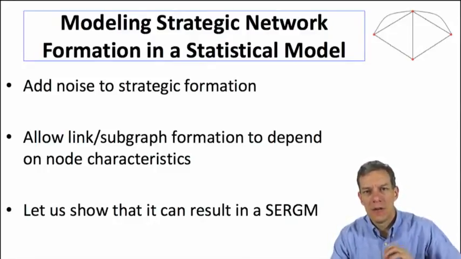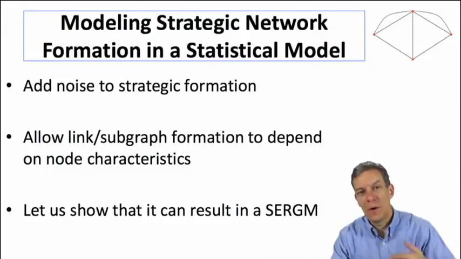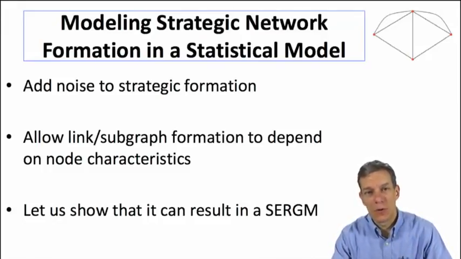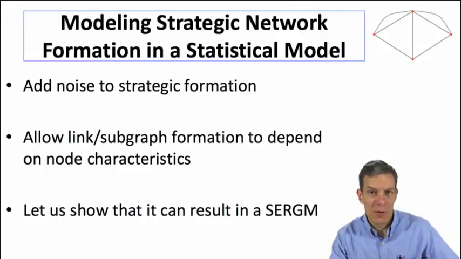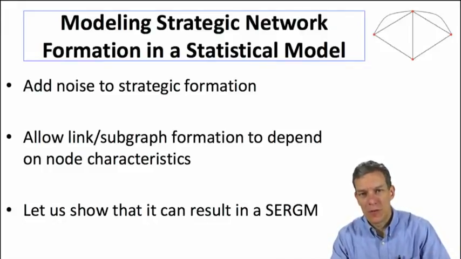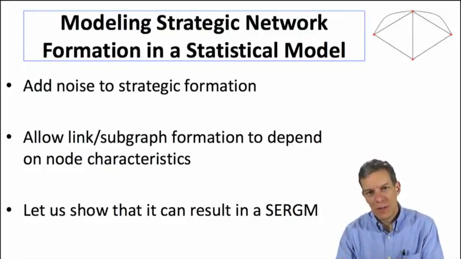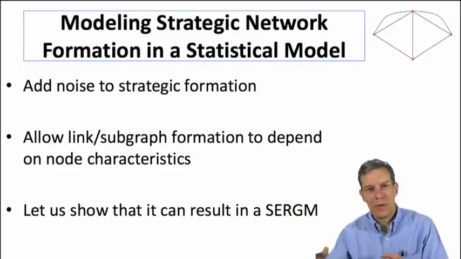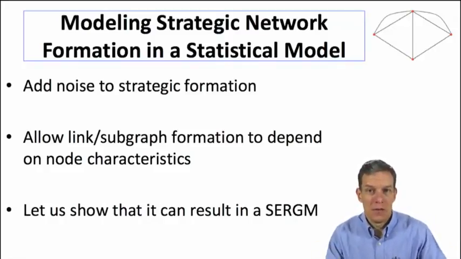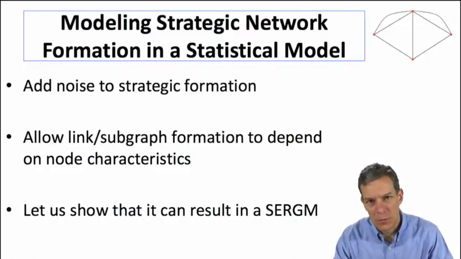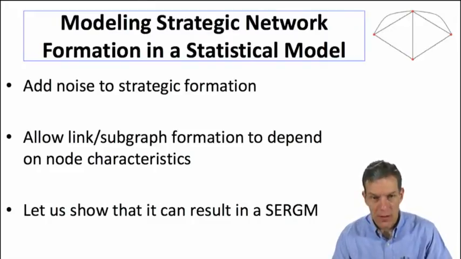and in particular, that'll allow us to do things like estimate welfare implications of certain networks, something that was missing from the random network model before and comes out of the strategic formation. And it also allows us to adapt some of the more rigid strategic formation models to allow them to be more flexible, have some noise in them, and actually match data. So it'll be a nice marriage between these two different modeling techniques.